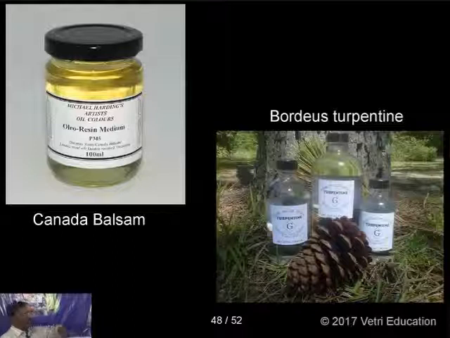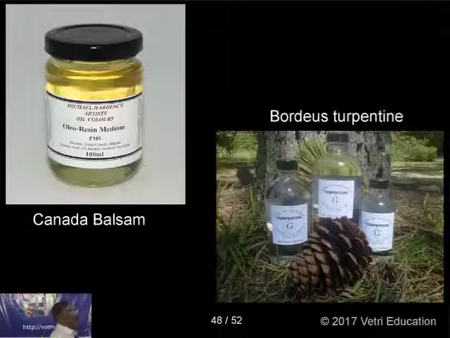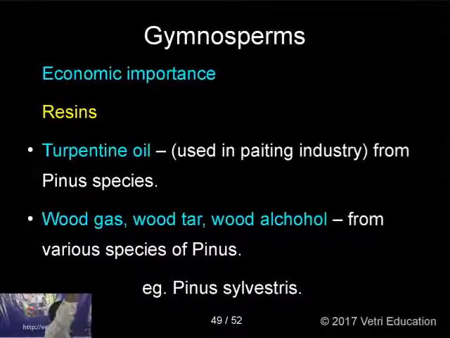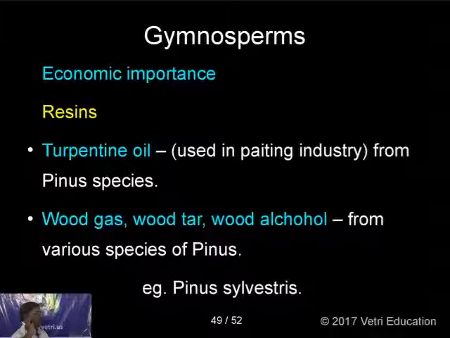And Bordeaux turpentine is also transparent. Turpentine oil is also used in the printing industry, from Pinus species. Another is wood gas, wood tar, wood alcohol from various species of Pinus. For example, from Pinus sylvestris, wood tar is prepared.